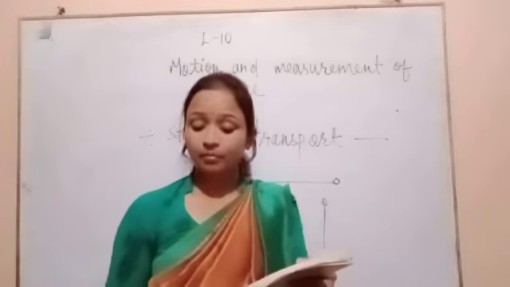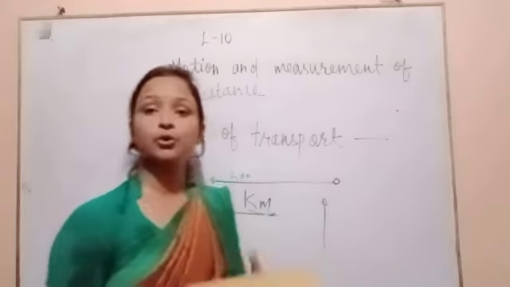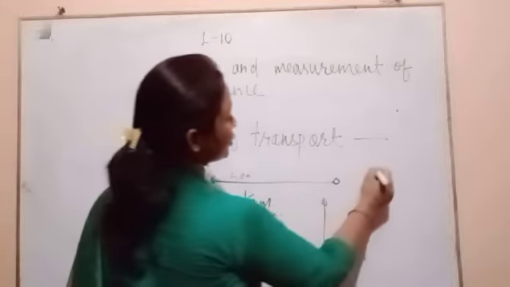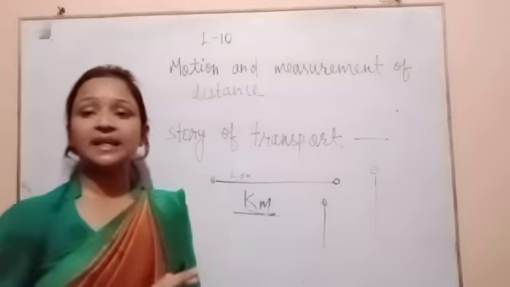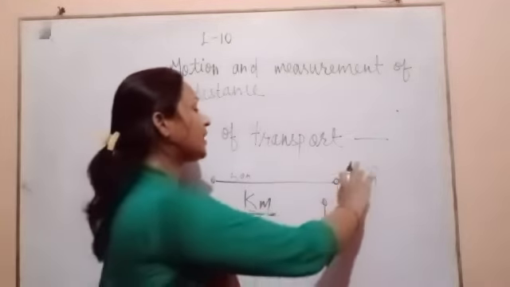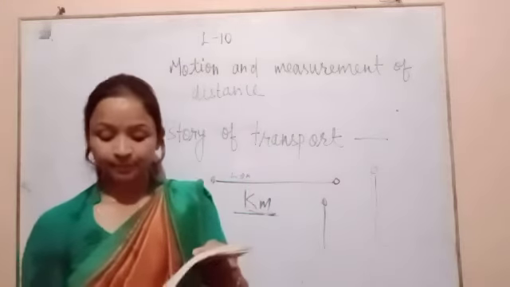In the same way, if you ask what your height is, you will measure from the top of the head to the bottom of the feet. When you take the distance, then you can know what the distance is.